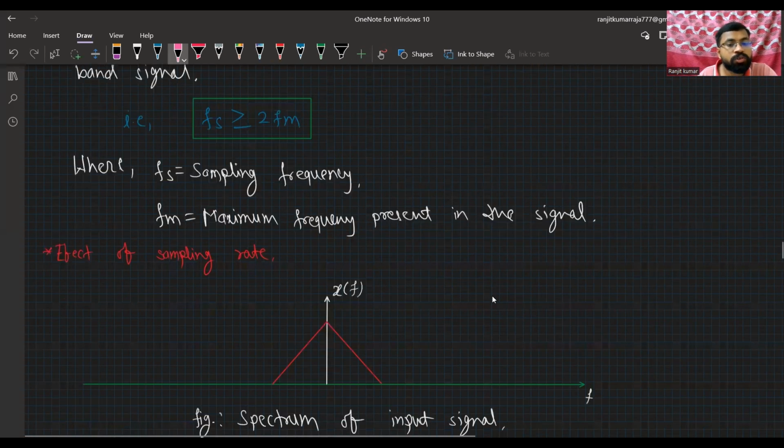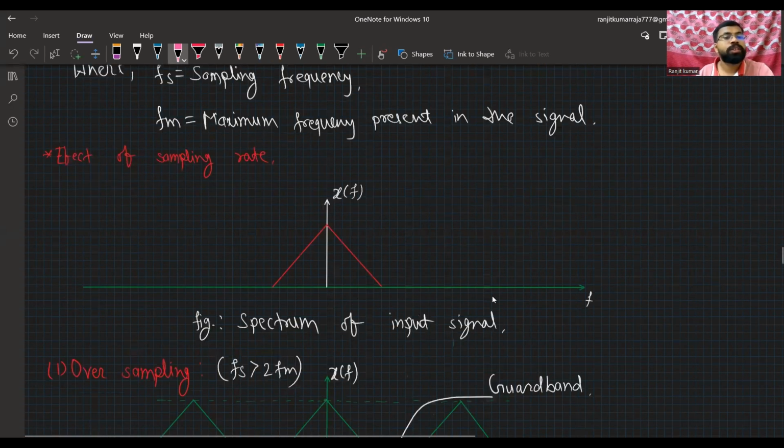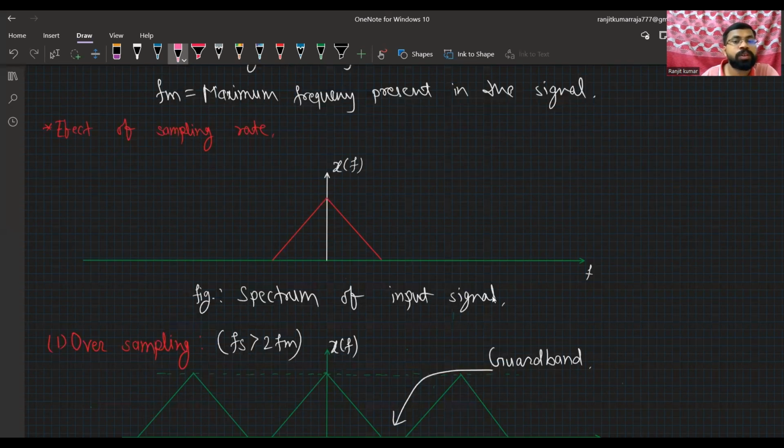Now we see the effect of the sampling rate. Let's suppose this is our band limited signal, X of f, with frequency on the x-axis, so it is the spectrum of the input signal x of t.